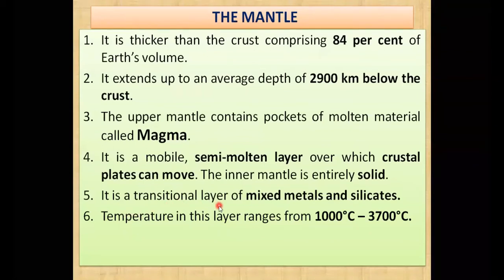It is a transitional layer mixed of metals and silicates. Now what is this mantle made up of? It is made up of metals and silicate. These are the two different types of minerals available in the mantle portion. And you can see the temperature in this layer ranges from 1000 degrees to 3700 degrees centigrade, the temperature in the mantle.